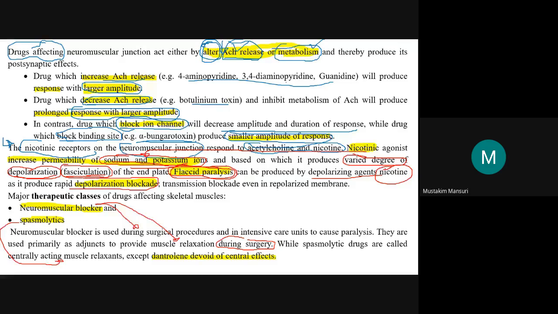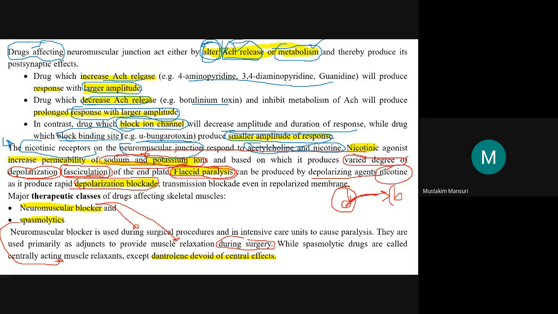Be careful, you have to remember it like this: if you want to throw someone, you first take them to a height and then throw them. So basically this blockage is because of the depolarization. It means first it will act like an agonist, it will produce the depolarization, and then it will produce the block.